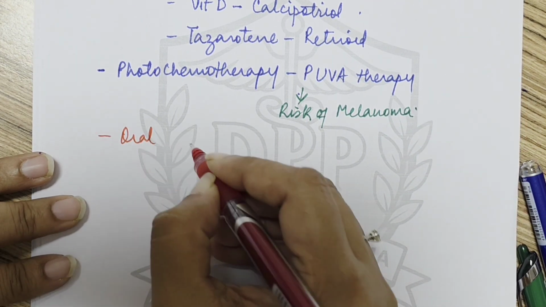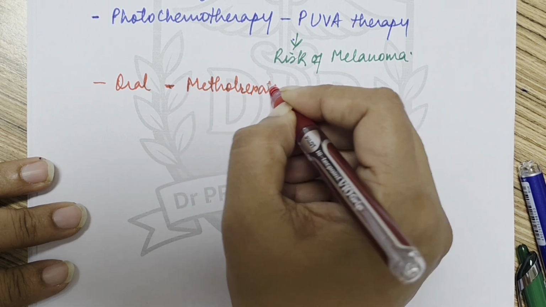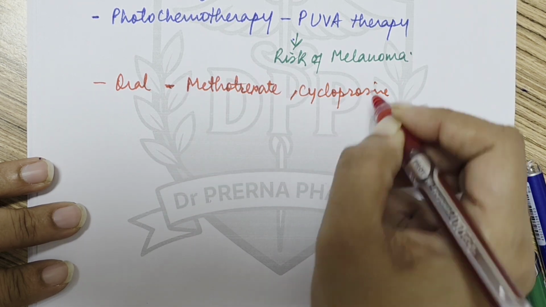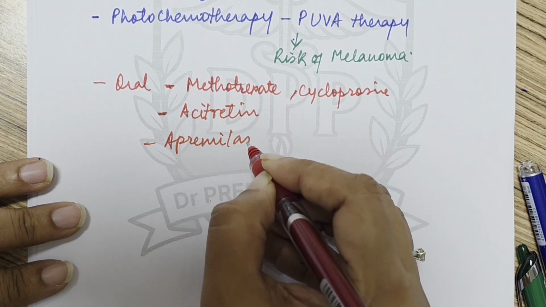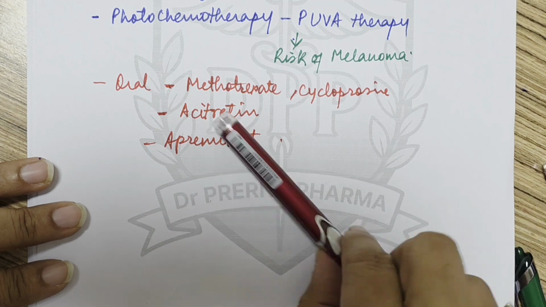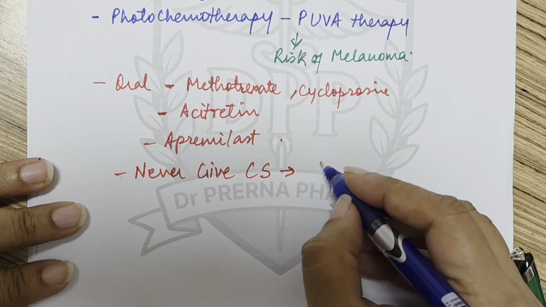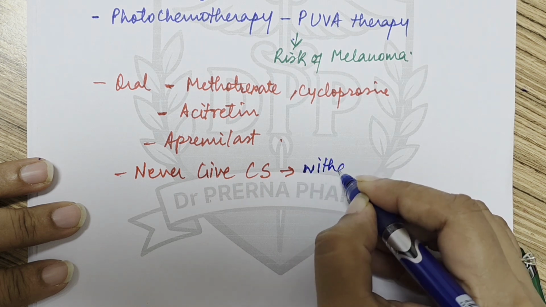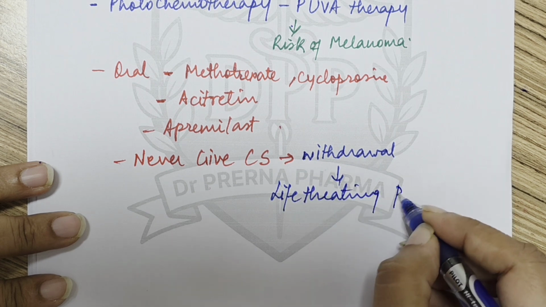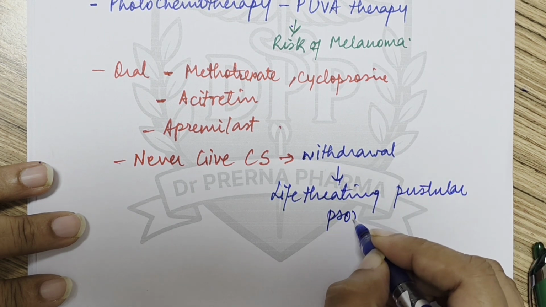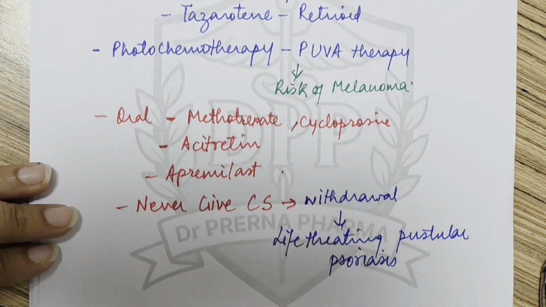Then oral drugs. Now what are the oral drugs that are given? In oral drugs we give methotrexate, cyclosporin. These are anti-immunity drugs. Then acitretin, which is a retinoid, and apremilast, which we just saw is basically a phosphodiesterase 4 inhibitor. Then never give corticosteroids, as on withdrawal it results in life-threatening pustular psoriasis. Okay. So oral glucocorticoids are not given in psoriasis. We can give topical agents, phototherapy and oral drugs.